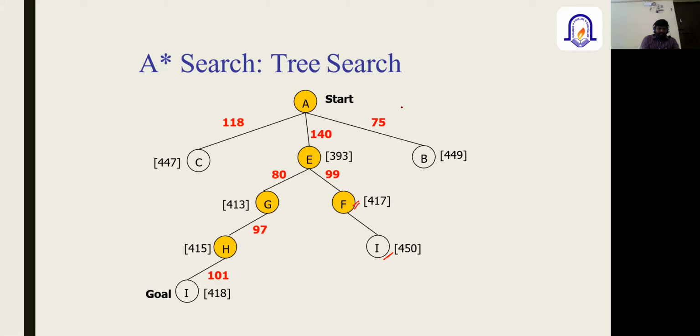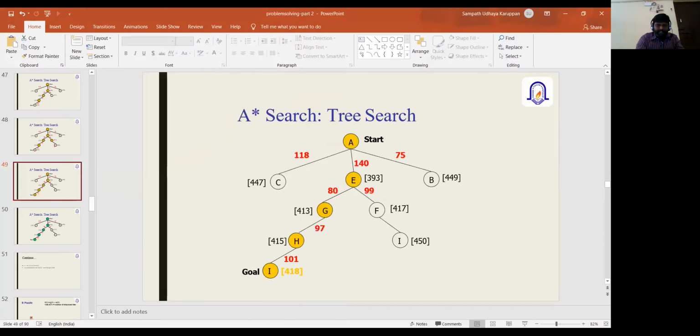The first one is that we reached our goal state using 418 path cost. The second solution is that we reached our goal state using 450 path cost. Out of that, 418 is the shortest path, so that is considered the shortest path or optimal solution. So this is the concept I explained as greedy search. Along with the greedy searching technique, the A star algorithm adds one more entity, which is called the heuristic function.